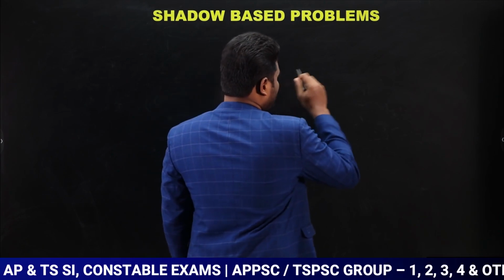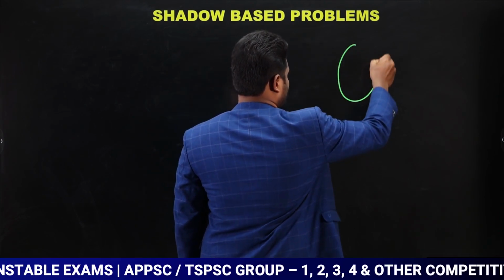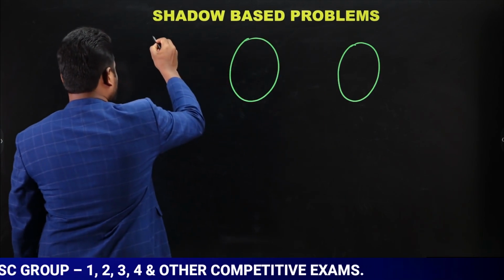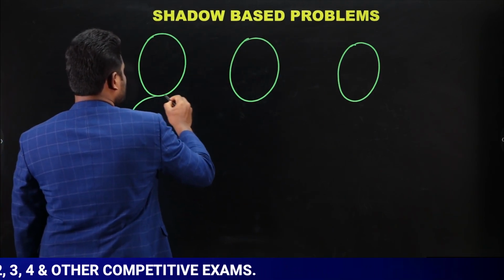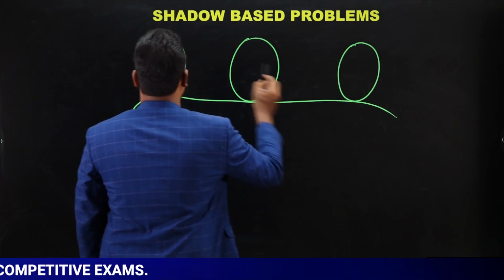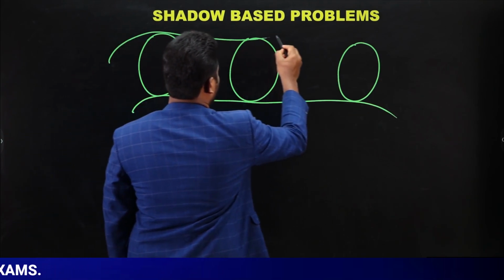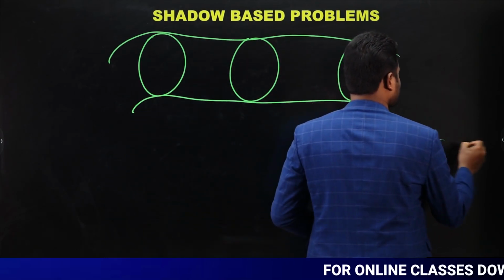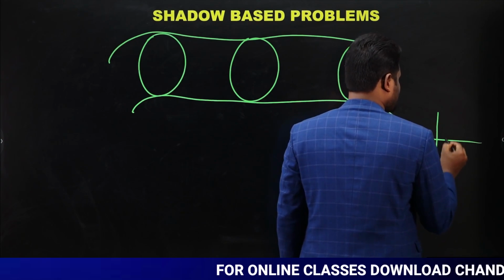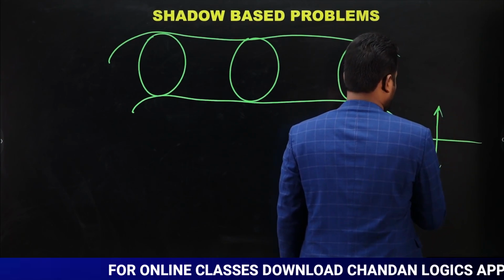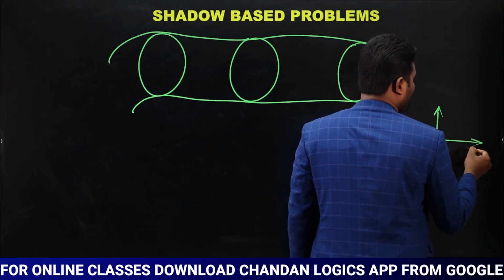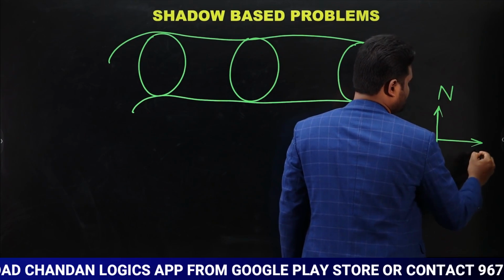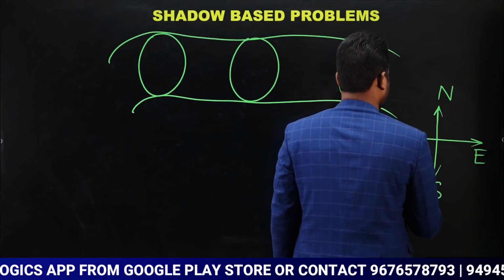Now observe, in which direction does the sun rise? This is my first question. Say the answer. In which direction does the sun set? Based upon this, we are going to solve questions based upon shadows. North, south, east, west.